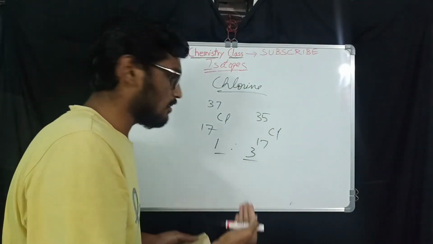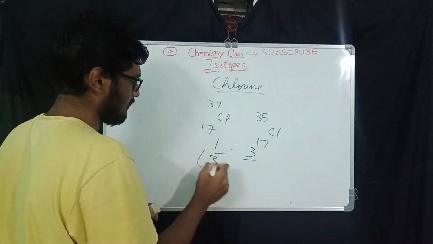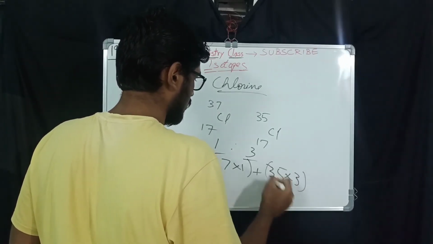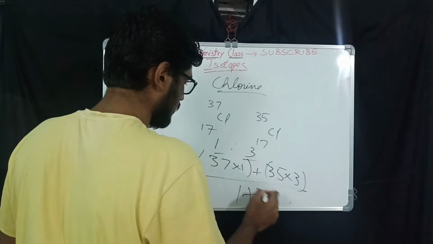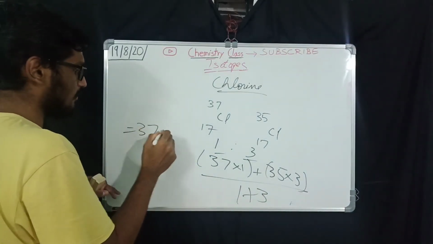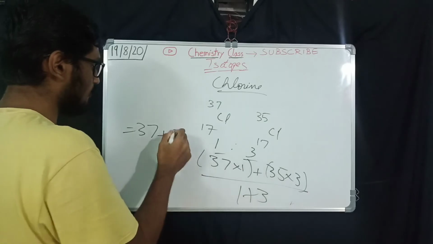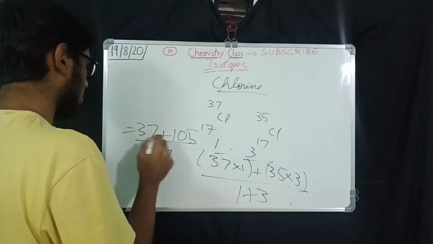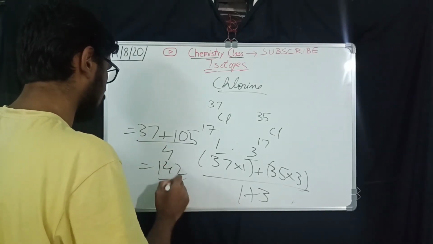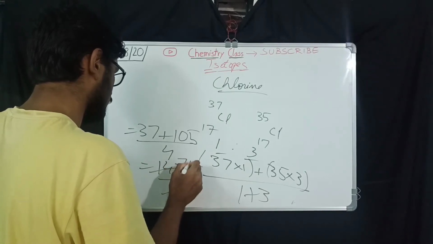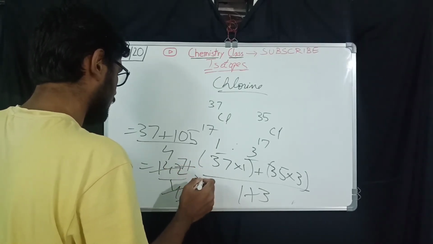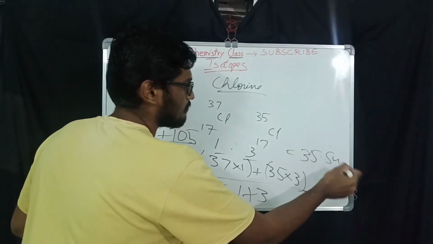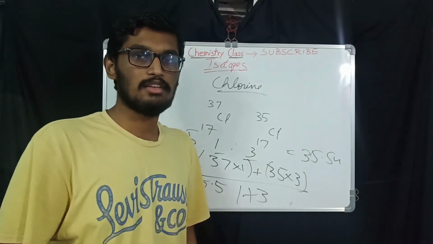So 1:3, right? Now, 37 into 1 plus 35 into 3, divided by 1 plus 3. How much does it give you? 37 plus 105 is 142, divided by 4, which gives 35.5. So this is how I got 35.5 u. This is how you calculate the relative atomic mass of chlorine.